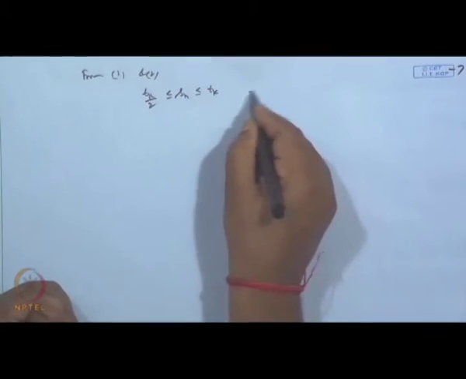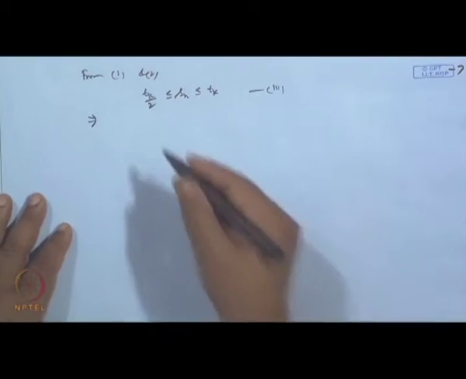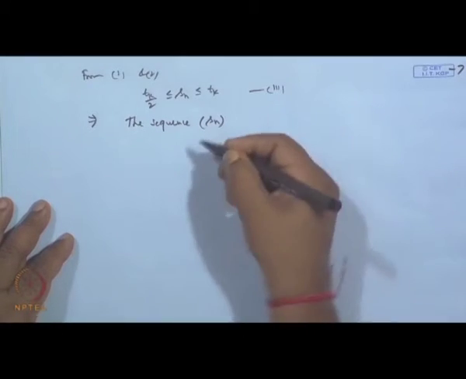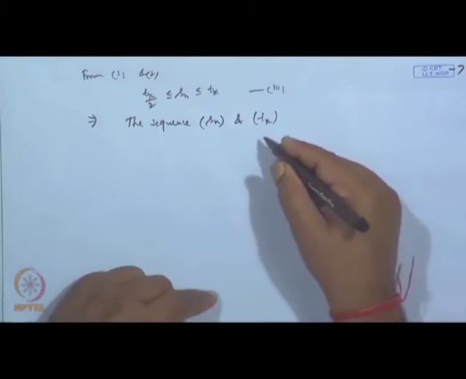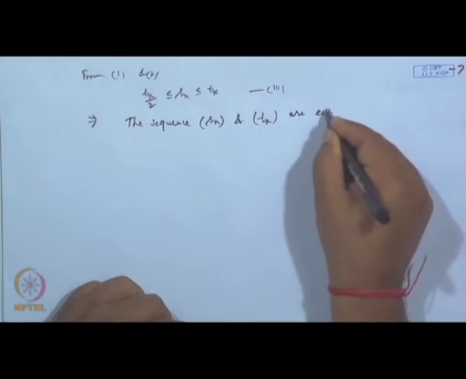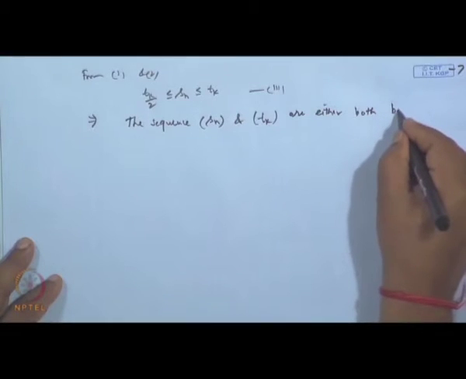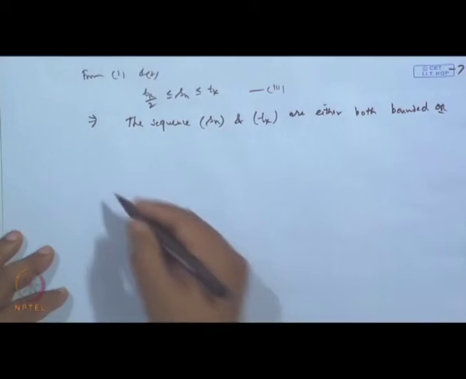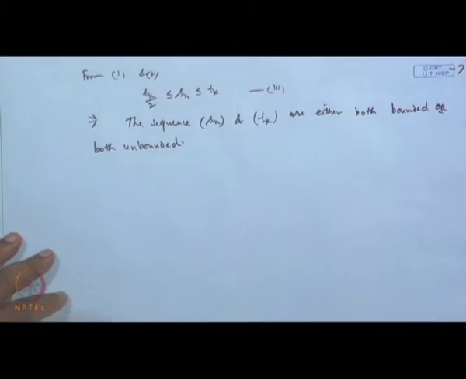So, the third criterion implies that the sequence S n and the sequence T k are either both bounded or both unbounded.